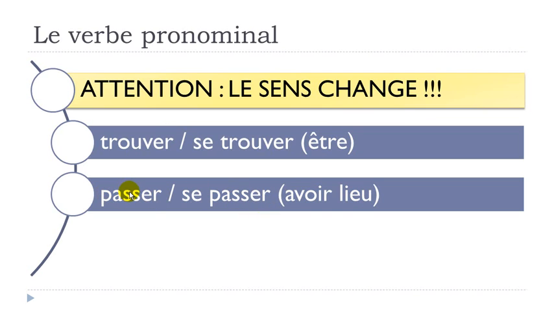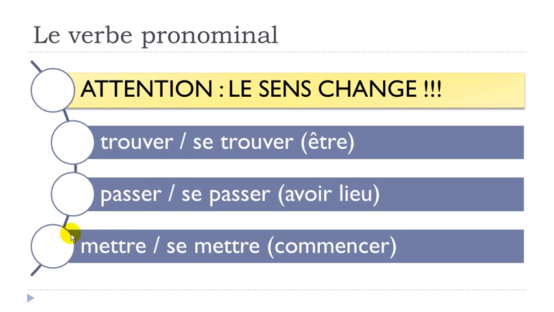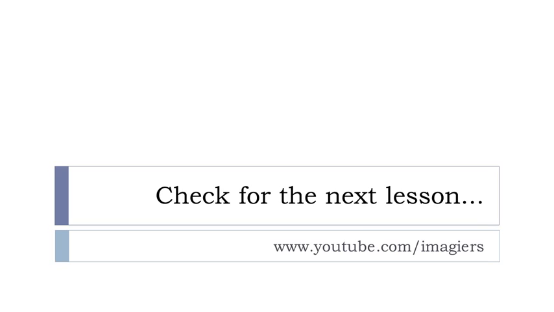Passer, to pass, okay? And then mettre, to put. Se mettre, well, it's to start. Commencer, to start something. Okay? So remember, trouver, to find. Se trouver, être, so to be. Passer, to pass. Se passer, avoir lieu, to take place. Mettre, to put. Se mettre, commencer, to start something. Okay? That's it. I did survive it.